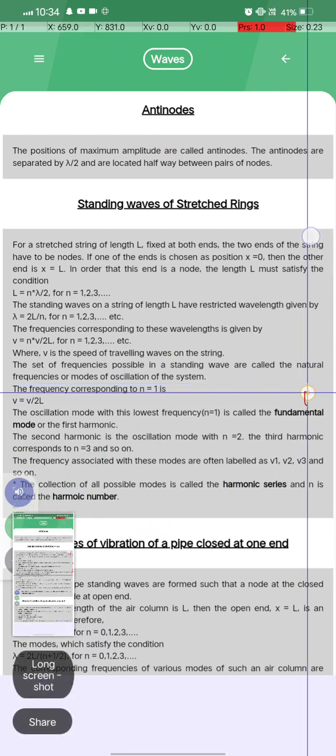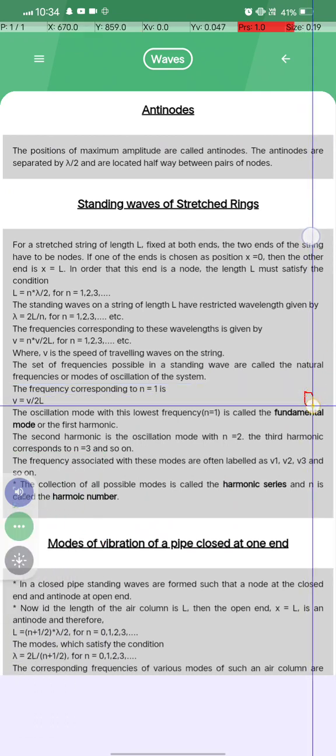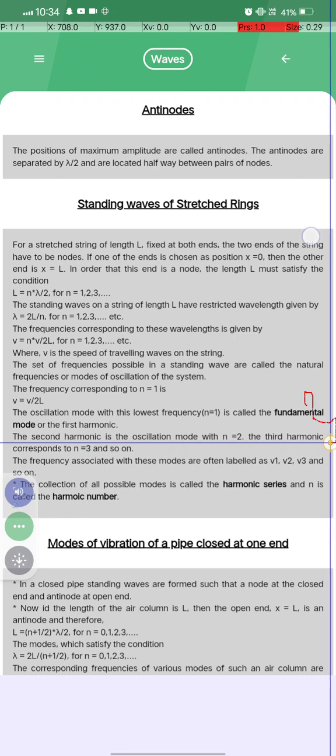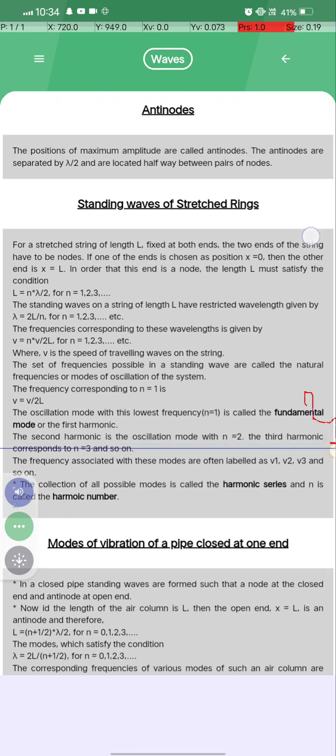The frequency corresponding to n = 1 is v = v/2L. The oscillation mode with the lowest frequency, n = 1, is called the fundamental mode or the first harmonic. The second harmonic is the oscillation mode with n = 2, the third harmonic corresponds to n = 3, and so on.